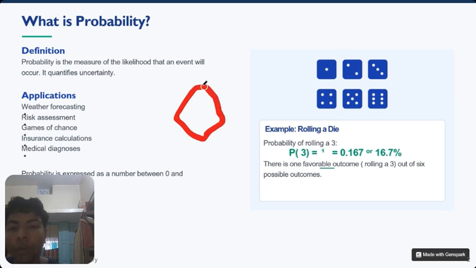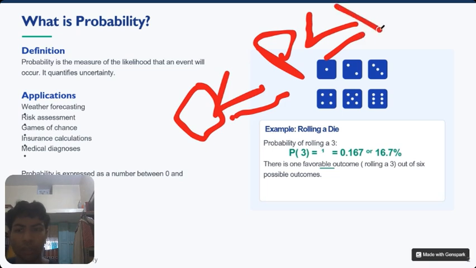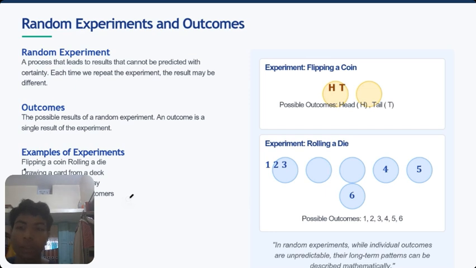Probability is always greater than or equal to 0 and less than or equal to 1. As you can see here, probability is expressed as a number between 0 and 1: 0 for an impossible event and 1 for a certain event.